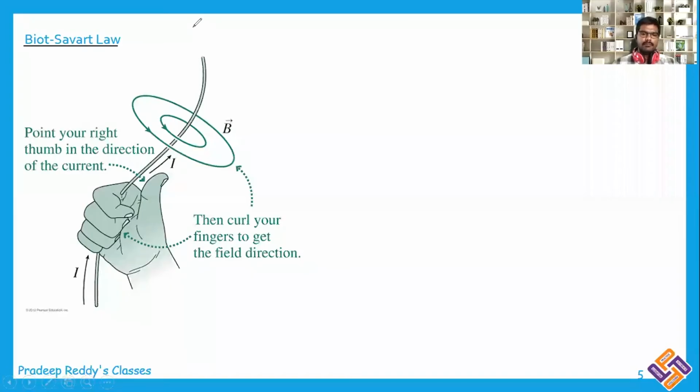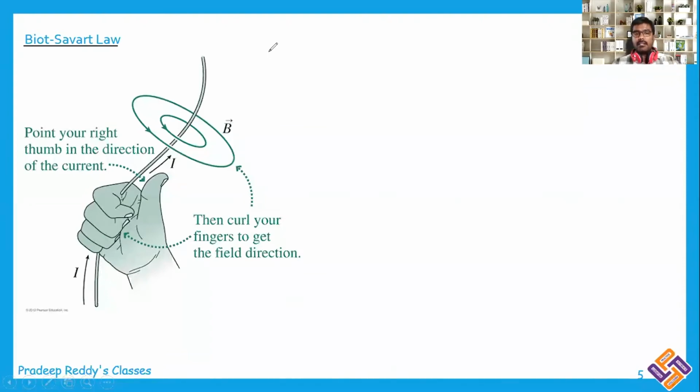Look here. From Oersted's experiment, we have just learned that a magnetic field is produced due to a current carrying conductor. But how much magnetic field is produced, and what its magnitude and direction are, could not be concluded from Oersted's experiment. The direction of the magnetic compass is given by the swimming rule.